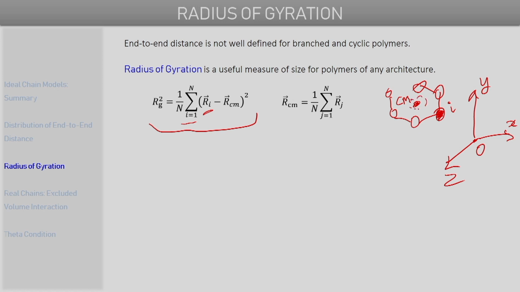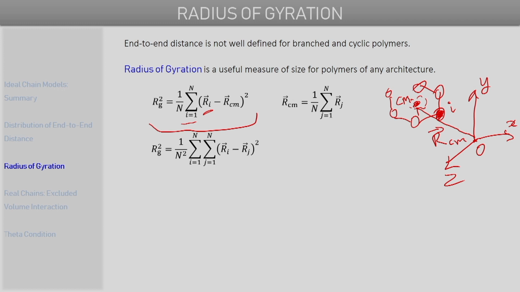So now the position vector, or the vector connecting the origin to this point, the center of mass, that's what this vector Rcm is. So this Rcm is the position vector of the center of mass, and as we discussed, if we know the positions of all the monomer units present, then just the average of those vectors, or just taking the sum of all the position vectors of the monomer units and dividing that by the number n, that will give the position vector of the center of mass.